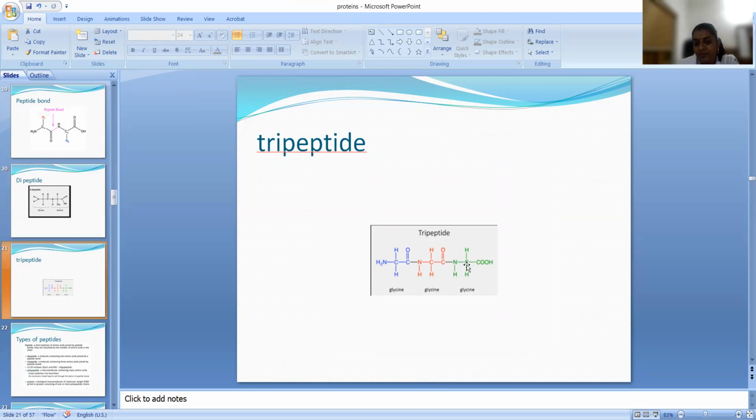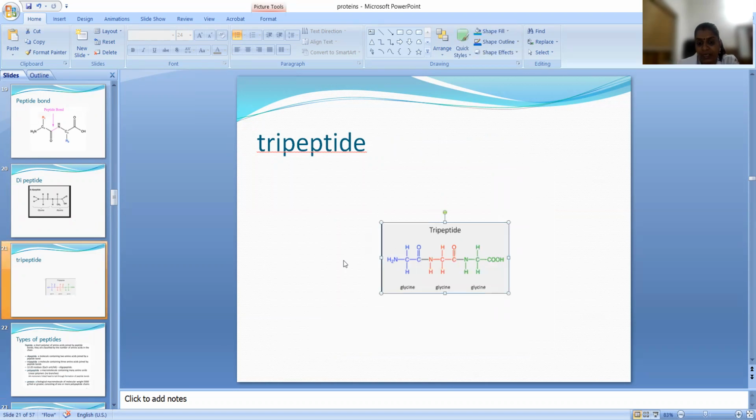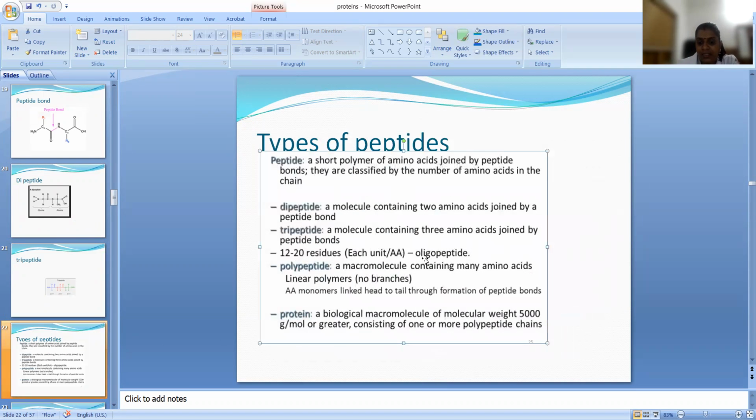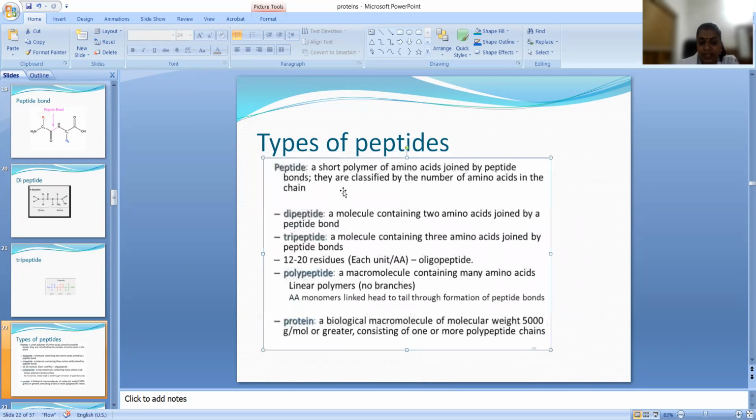Tripeptide means it consists of three amino acid residues. Polypeptide means it consists of many amino acid residues. If we get a biological macromolecule of molecular weight 5,000 or more, that polypeptide chain is called a protein.